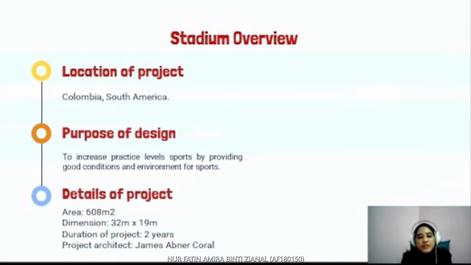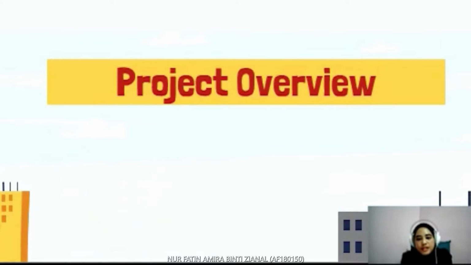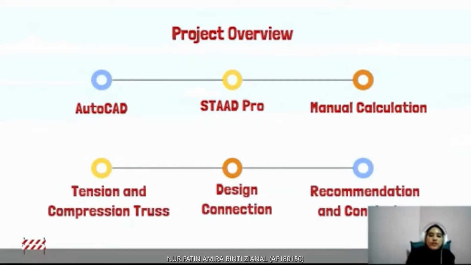The details of this project: the area is 608 meter squared, the dimension is 32 meter times 90 meter, the duration of this project is 2 years, and the project architect is James Abner Corral. Next, for the project overview, in summary, we are using AutoCAD to simplify the layout for truss drawing, side and rear elevation, and base plan.